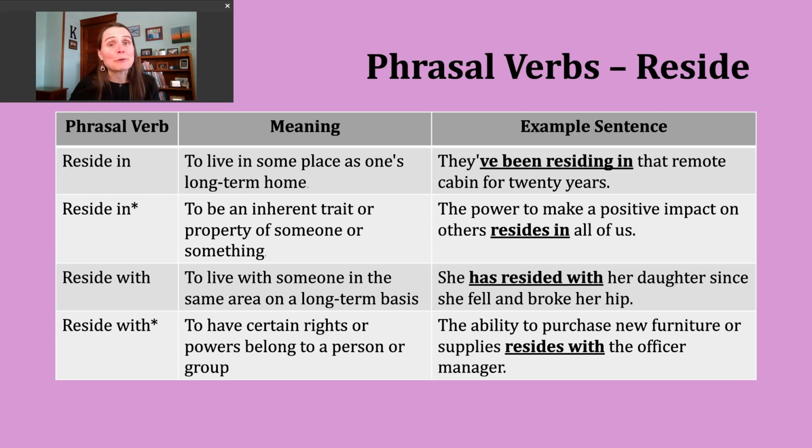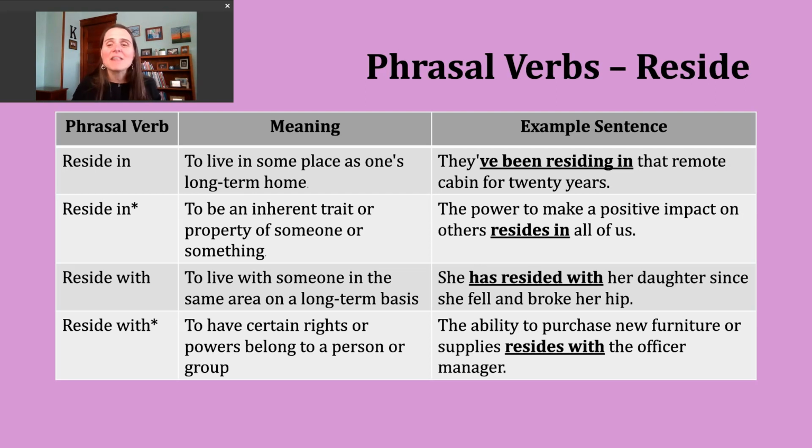Another phrasal verb you might encounter is to reside with. This can have a couple different meanings. One would be to go back to that first definition of living here with someone in sort of the same area. This could be same apartment, same home, sort of the same general area. And again, the purpose or the intent here is for a long-term basis.